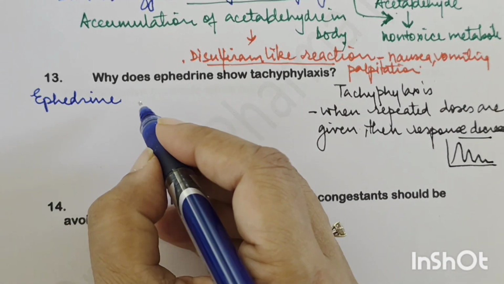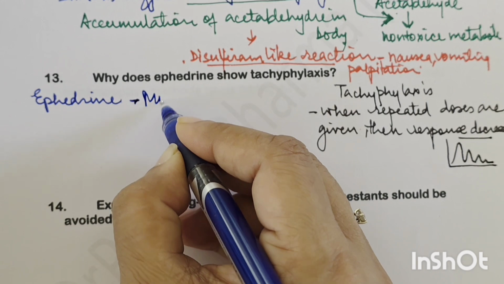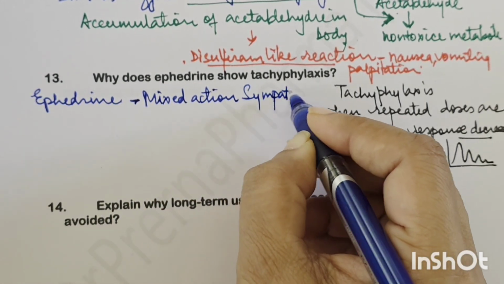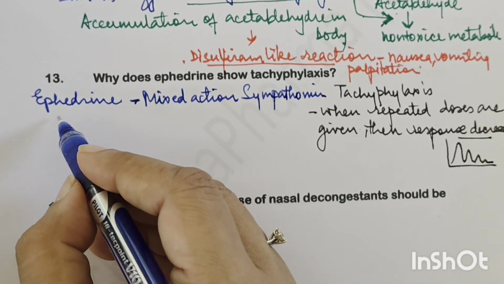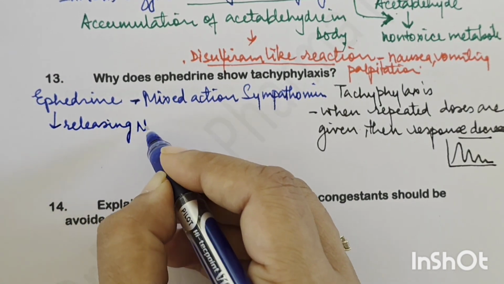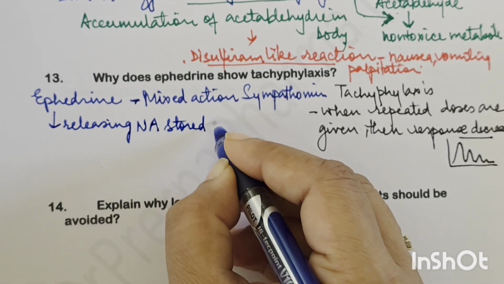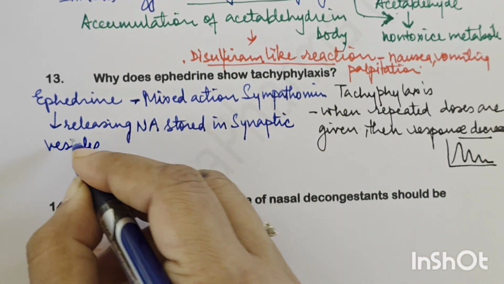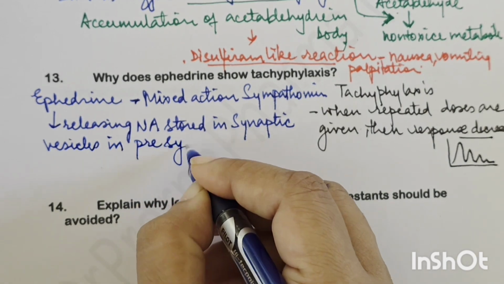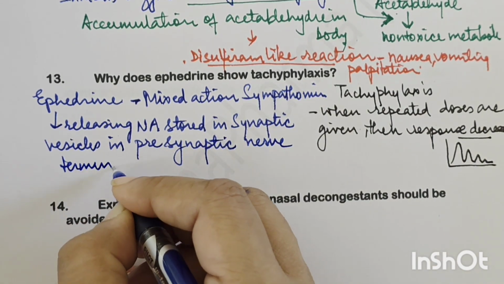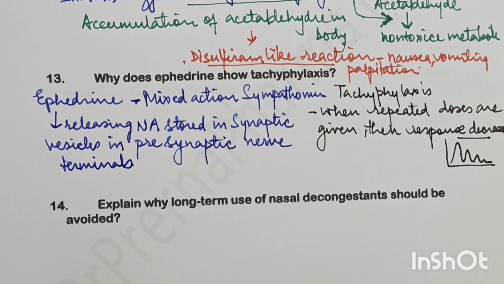Okay, now what is ephedrine? Ephedrine is basically a mixed action sympathomimetic. What does it mean? That ephedrine actually exerts its action by releasing the noradrenaline, which is stored in the synaptic vesicles in presynaptic nerve terminals. Okay, so this is what ephedrine is.